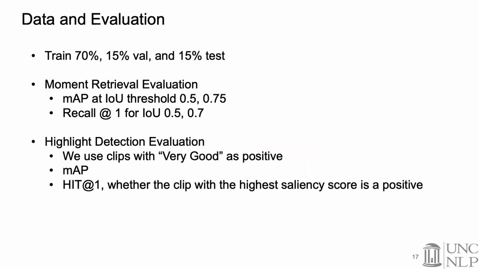We split the collected data into 70% training, 15% validation, and 15% testing. And for moment retrieval evaluation, we use mean average precision at different IOU thresholds. And for highlight detection, we set the clips with a very good rating as positive. And then we use mAP and HIT@1 to evaluate the performance, where HIT@1 means the clip with the highest salience score is positive.